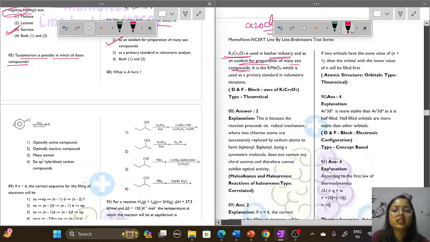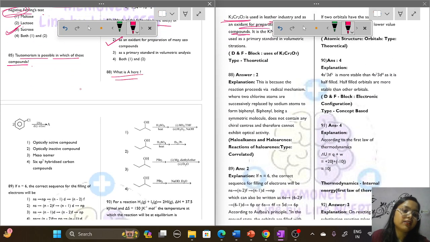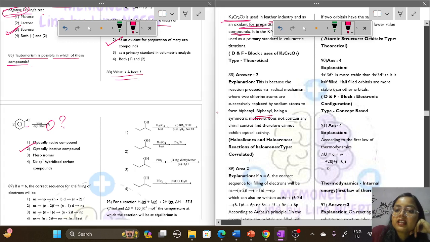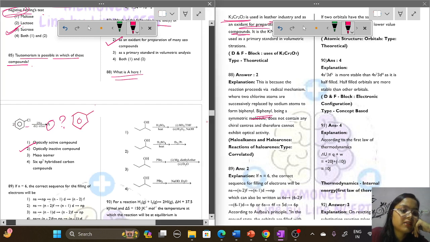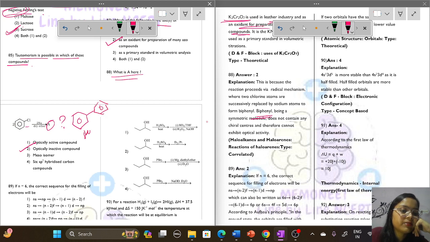Next is question number 88. What is A here? We have to find out A. So here, two chlorobenzene molecules are reacted to form an optically inactive compound. Biphenyl is formed, it is symmetric in nature. This type of compound is formed and it is symmetric in nature. So if it is symmetric, then it is optically inactive in nature.